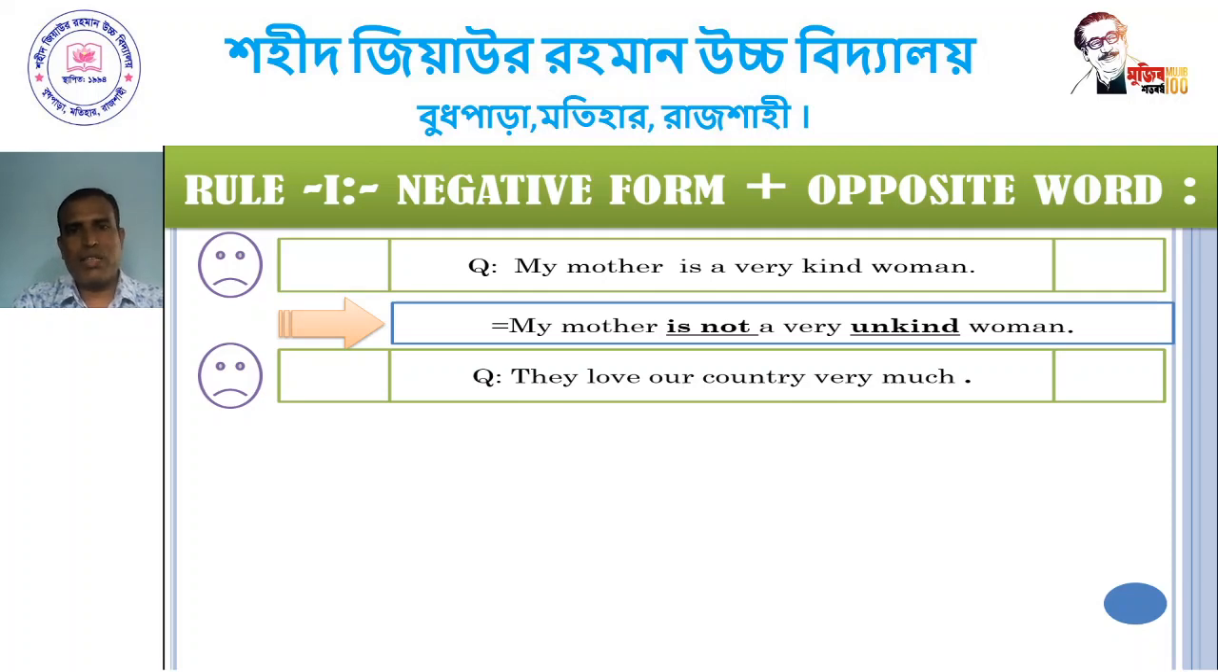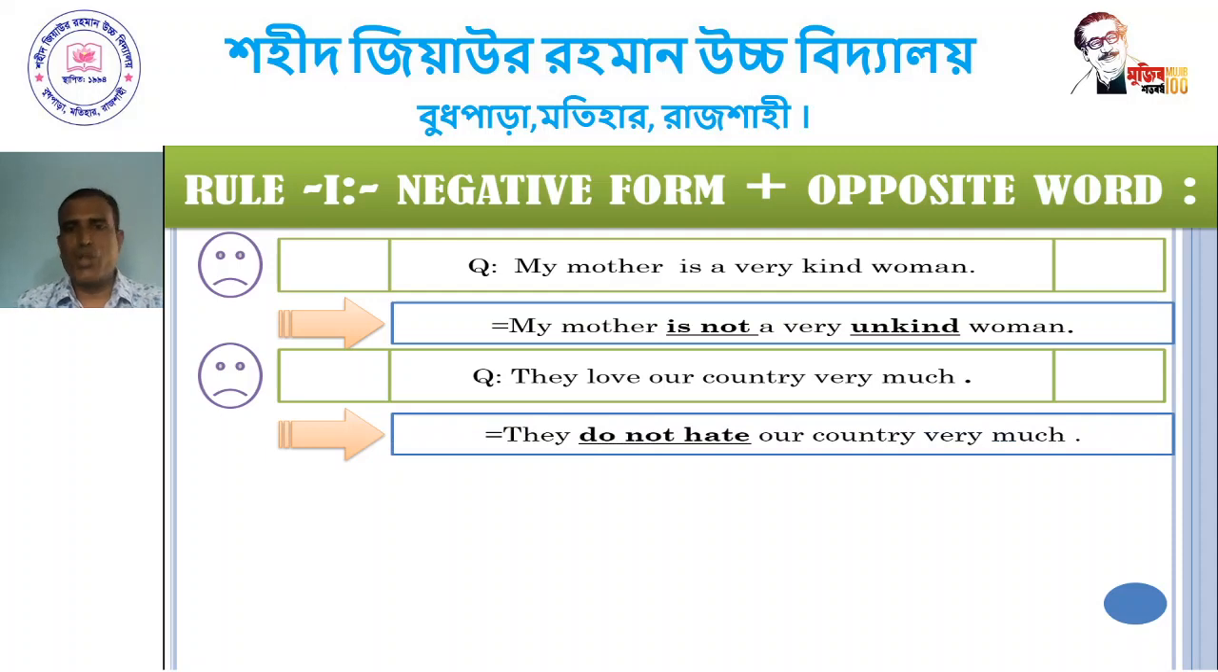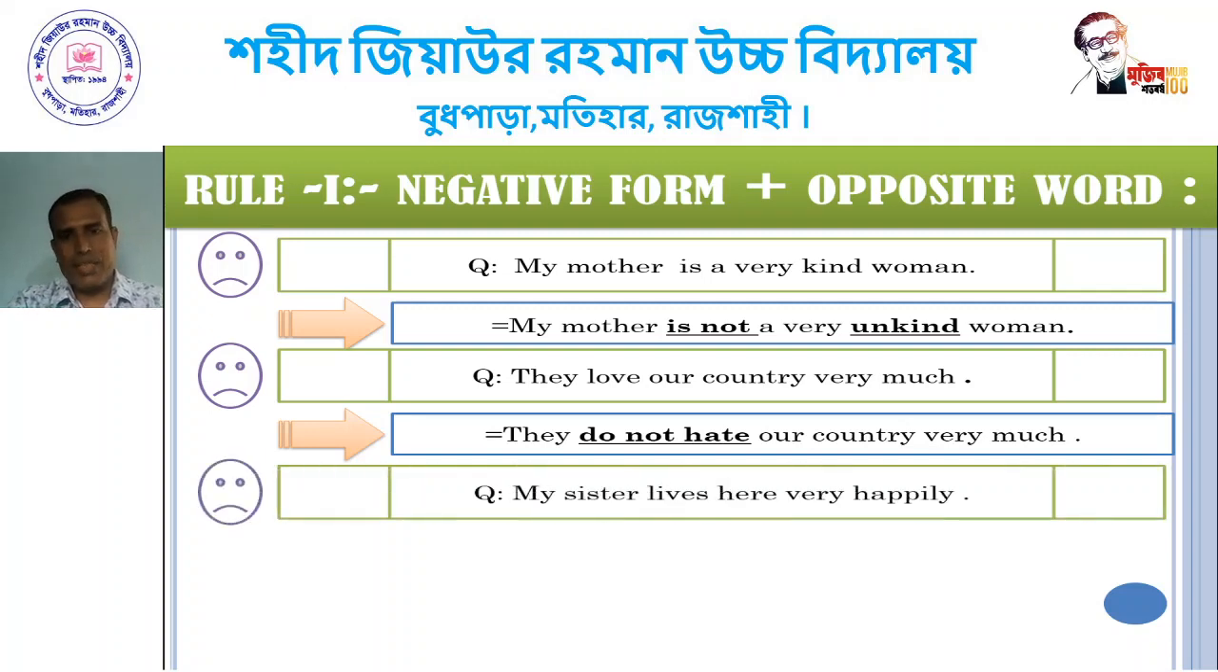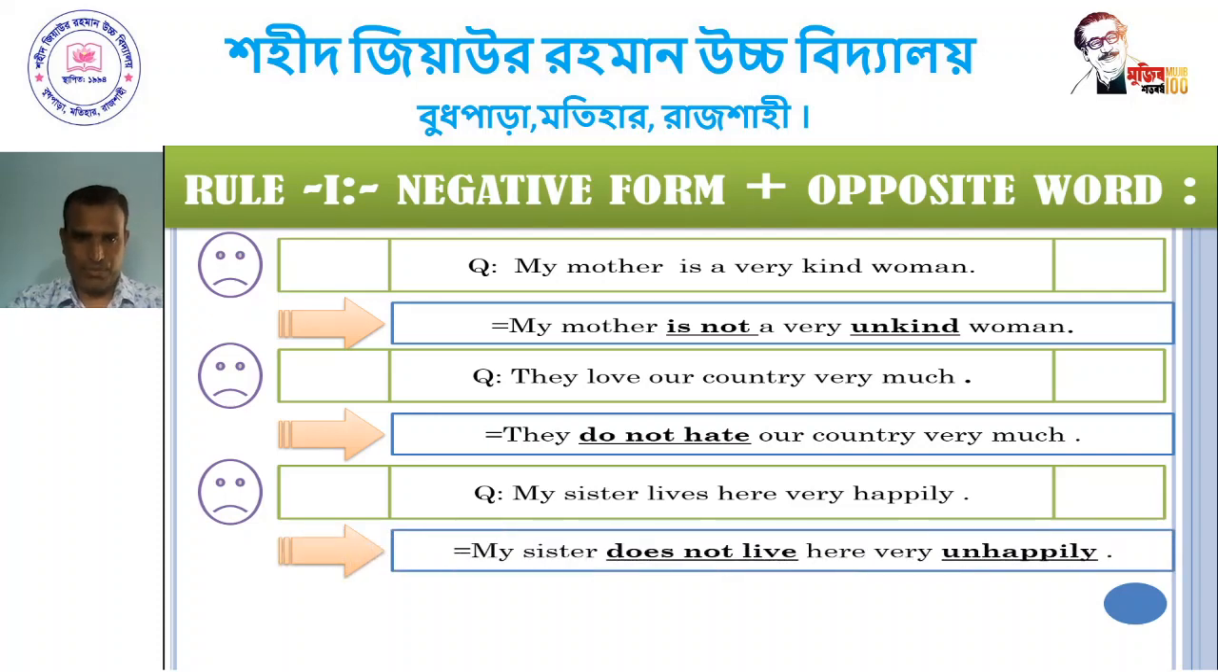Another example: they love our country very much. They don't hate our country very much. They do not hate our country very much. It is also a correct sentence. My sister lives here very happily. My sister does not live here very unhappily. Dear student, follow. Here we have used does not. And unhappily is the opposite word of happily.